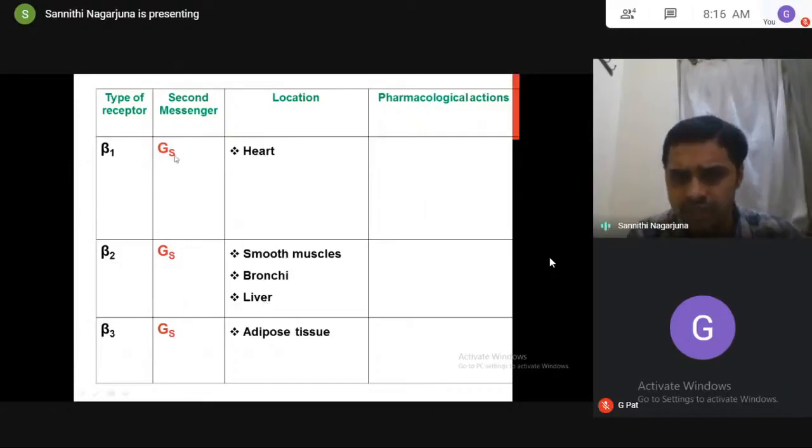We already know the actions of cyclic AMP and the location of receptors. Will you predict the pharmacological actions mediated through all these beta receptors? Just try, 30 seconds to 1 minute. If you are able to write, you can understand the receptors entirely, and the pharmacology almost.